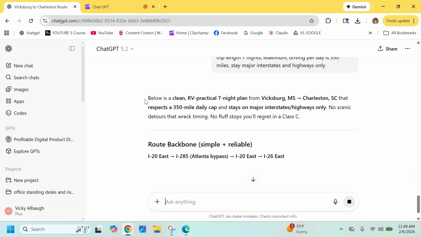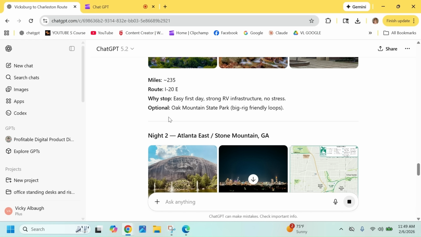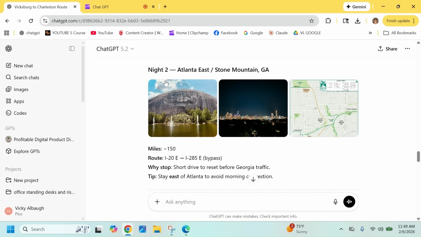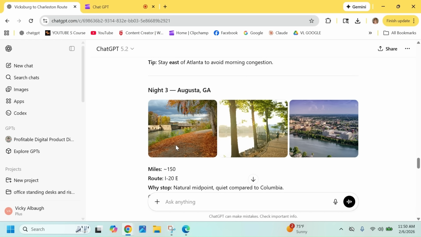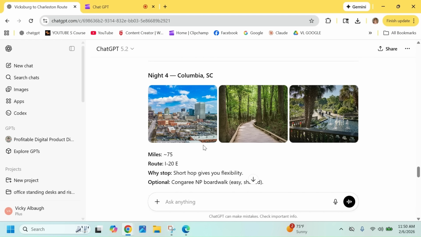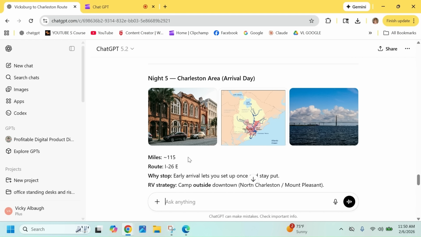Okay, so this is our first prompt. It says, below is a practical 7-night plan from Vicksburg to Charleston. Each day it tells us where we need to go. Night 1, 235 miles, and there's an optional state park we can stay in. And then to Atlanta, that was 150 miles. Night 3 was another 150 miles to Augusta, Georgia. And then Columbia, South Carolina is only 75 miles. And then Charleston is night 5, 115 miles. So that gets us there within 7 days like we wanted.